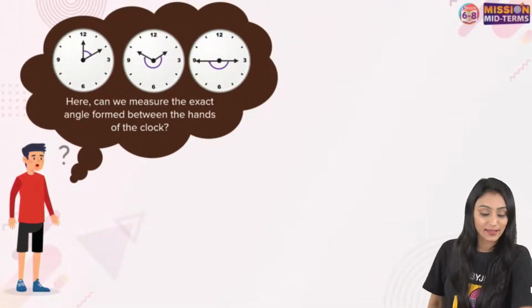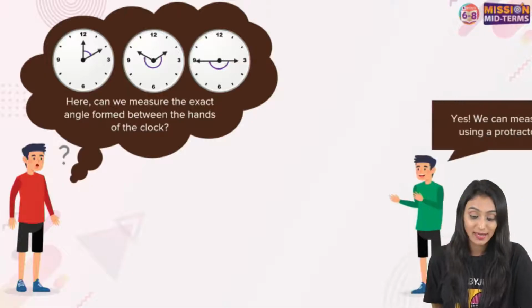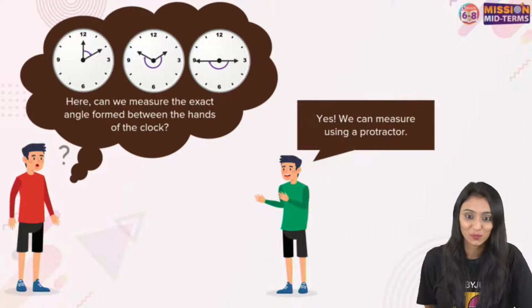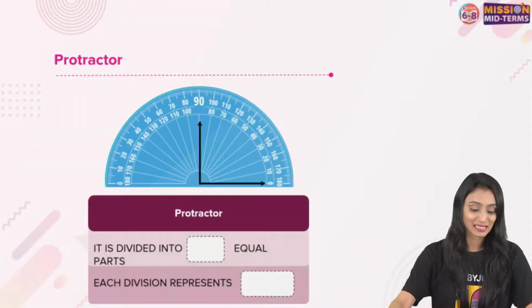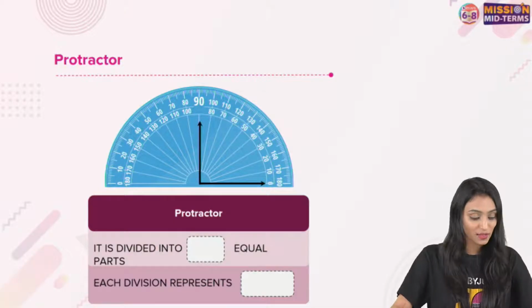So here, this curious boy is thinking, how can we measure the exact angle formed between the hands of a clock? Now the other one says that it's very simple. We can measure them using a protractor. You all know that a protractor can be used to measure angles, right? So here you can see this is the protractor that you find. It's basically a geometrical tool that you find in your geometry box, right?